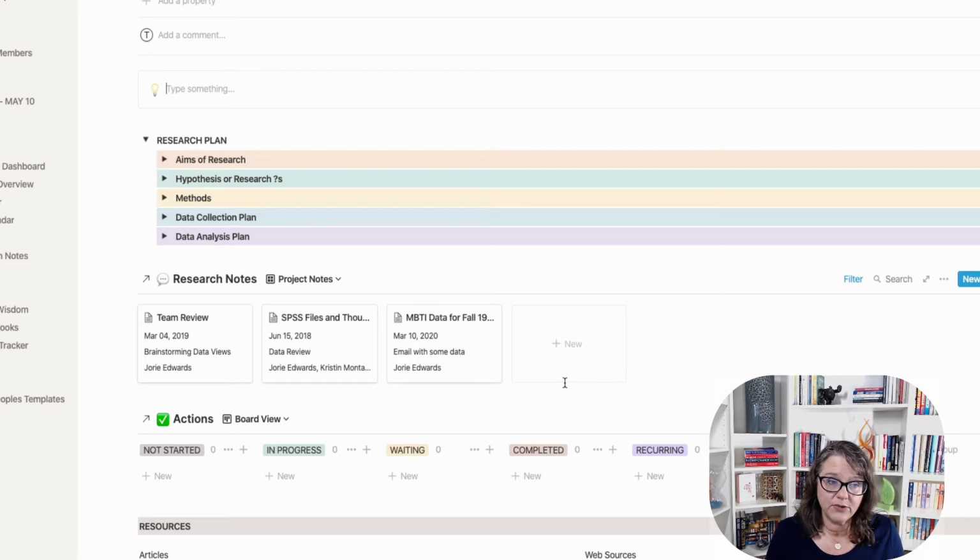I would also really recommend, if you are working on your dissertation, that in this section you record notes that you have with your chair, your committee, or anybody who's helping you develop that research plan. So this is where you should really document all of that so you can come back and listen to it. So this would be a great place for those.